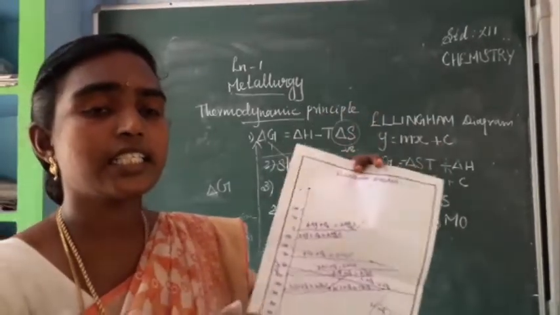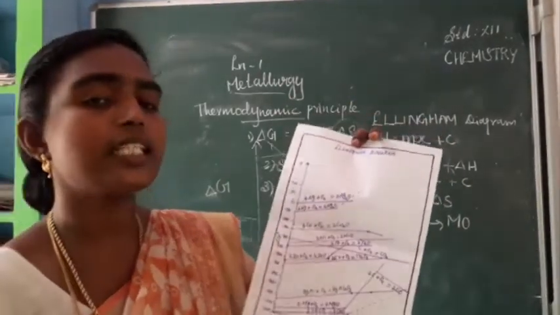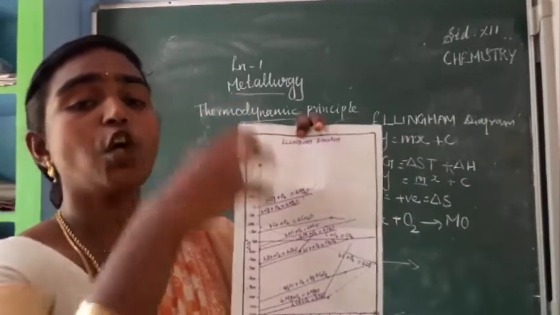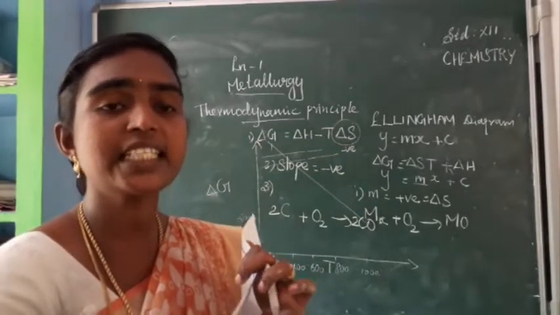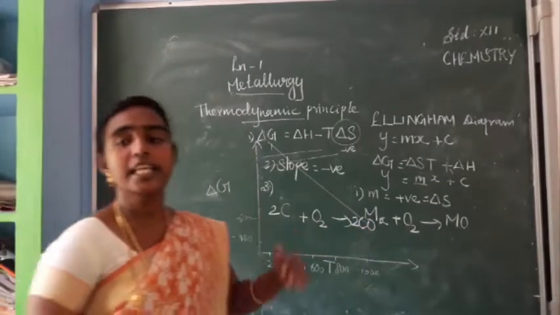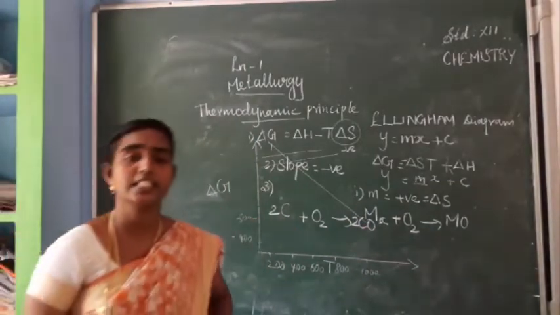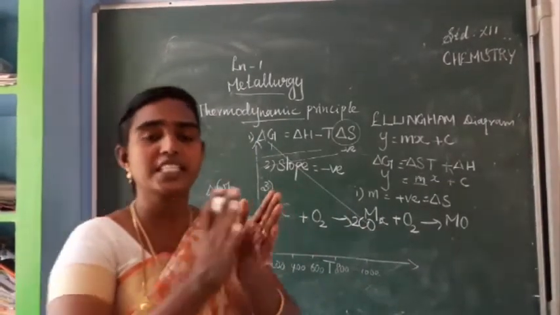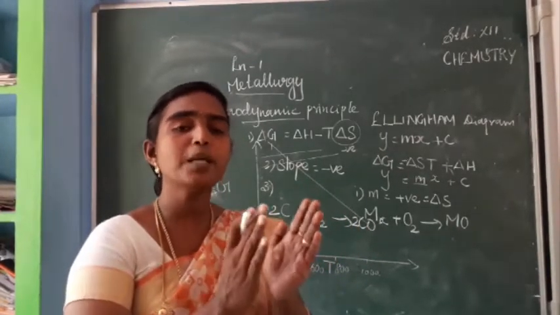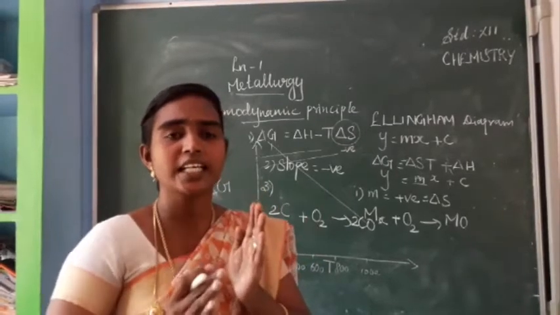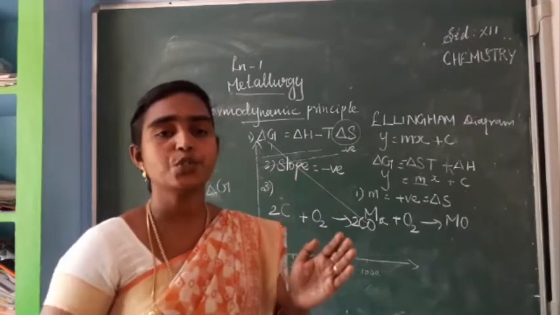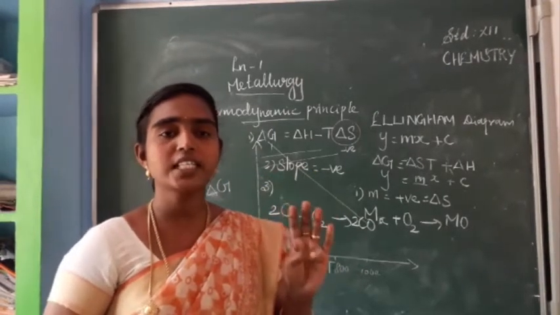The last case is that silver, mercury, such types of metals are given at the top of the Ellingham diagram. Why they are given at the top is that they can undergo phase transition. Because of this phase transition, there is no need of any reducing agent. Simply by heating to 600 to 700 Kelvin, these metal oxides can be reduced to metal. Is it clear? So we have discussed 4 cases.